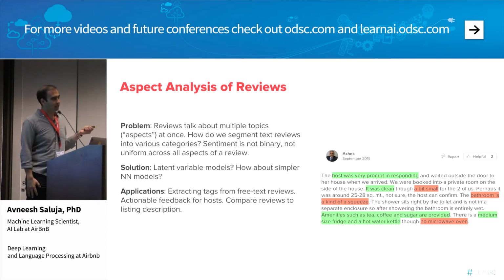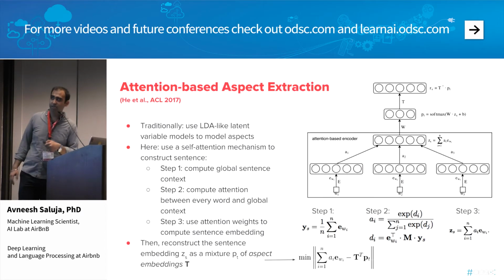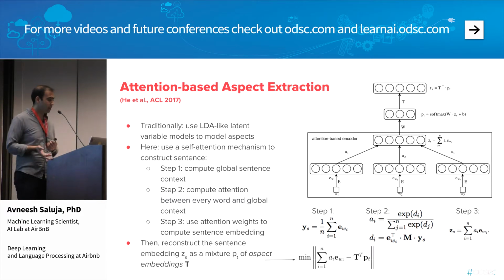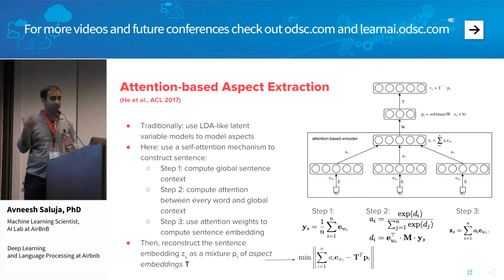The classic literature for topic models will often talk about LDA and latent variable models and the like, and we can definitely do that here. But what we decided to do instead was to adopt a slightly simpler variant, not really using latent variable models. This is actually taken from a paper at this year's ACL, where the authors presented a model they called attention-based aspect extraction. So I'll spend a couple of minutes just walking you through the model and exactly what it does.